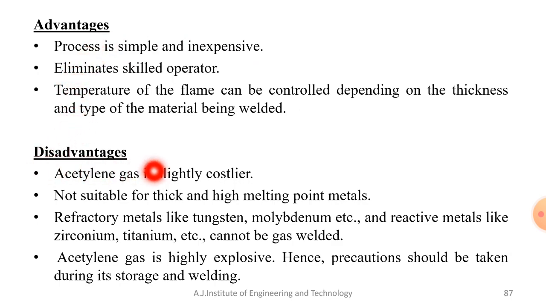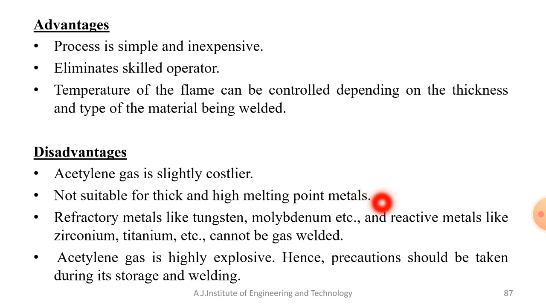Now coming to the disadvantages. Acetylene gas is slightly costlier. Even though the setup is inexpensive, one of the main constituents for this type of welding is acetylene, and the cost of this gas is slightly higher, so that comes under the disadvantages. Also, it is not suitable for thick and high melting point metals.